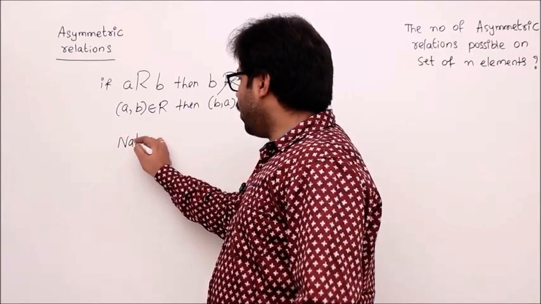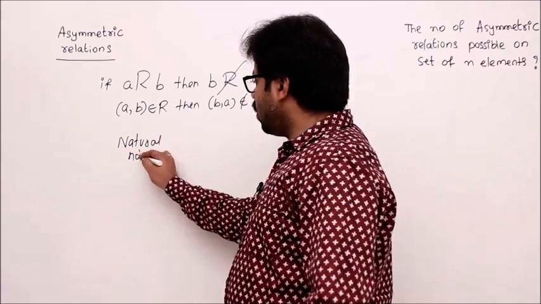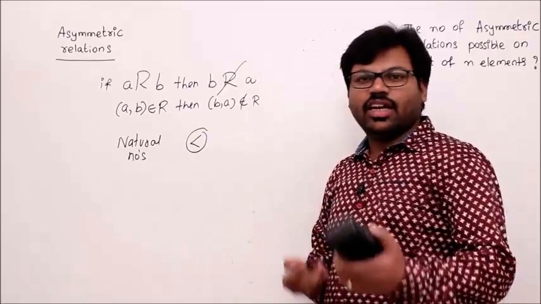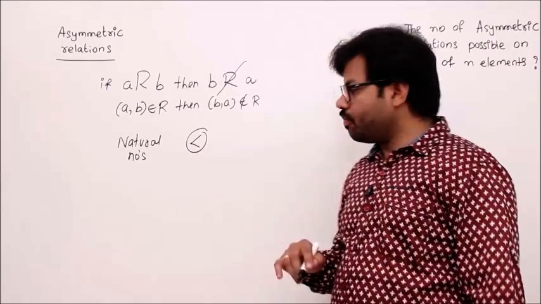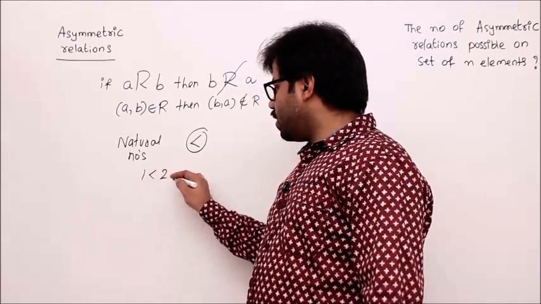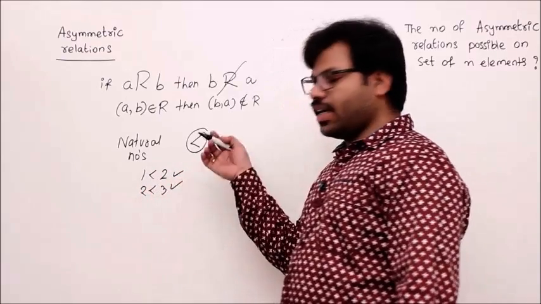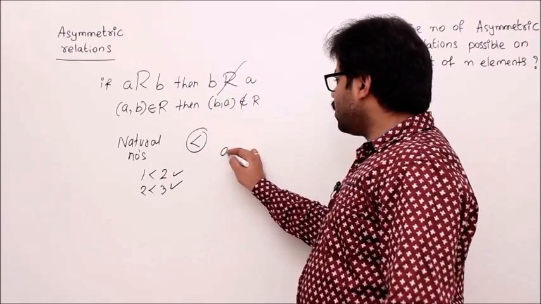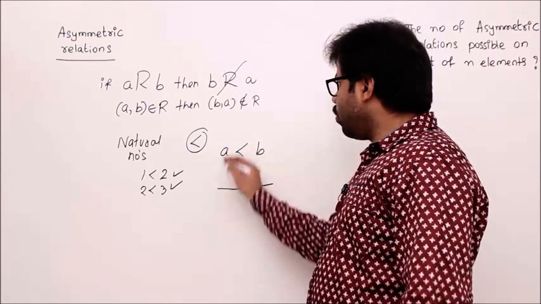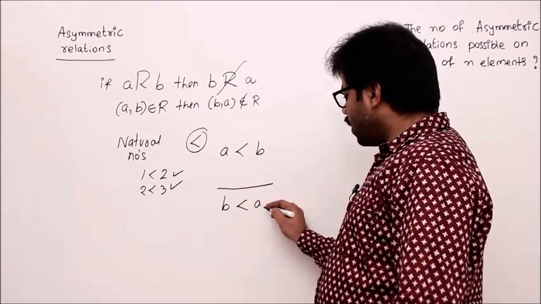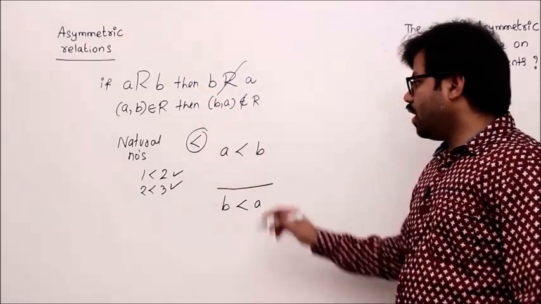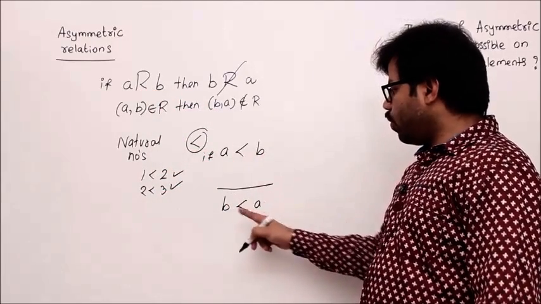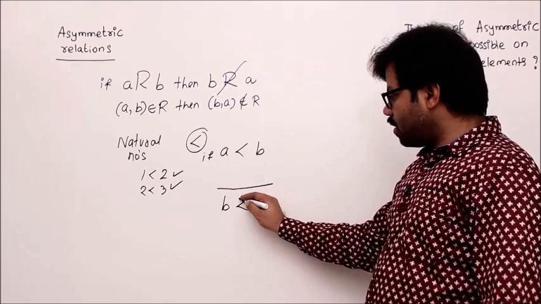We'll see one example of a relation which is asymmetric. Let's say natural numbers is the domain, and let me take the less than relation. This less than is the mathematical less than, which we generally use in mathematics, right? A relational operator. So 1 less than 2, yes, true. 2 less than 3. So this kind of relation. Now according to the definition, if A is less than B, then automatically B less than A is wrong, isn't it? So that is the definition. If A less than B, we have to prove that B less than A is false. That means B is not less than A.